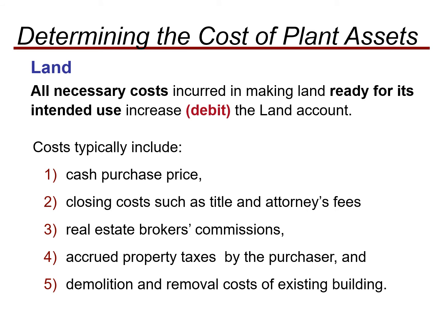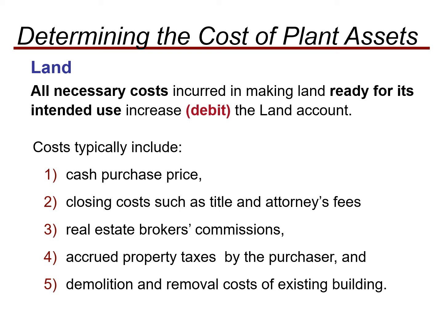There are different types of assets. First of all, when we talk about plant assets, the first asset we talk about is land. Land is a kind of asset that has certain issues. For example, all necessary costs incurred in making land ready for its intended use, meaning all those costs incurred to prepare that land for business, are recorded in that cost. So we debit the land account when purchasing that asset, and credit the amount of the expenditure.